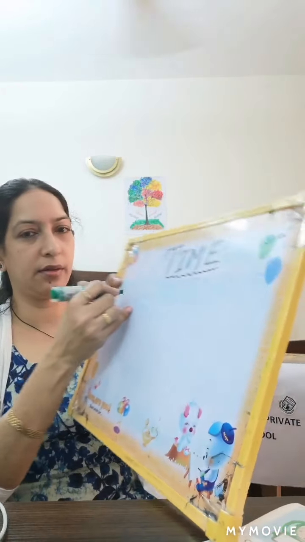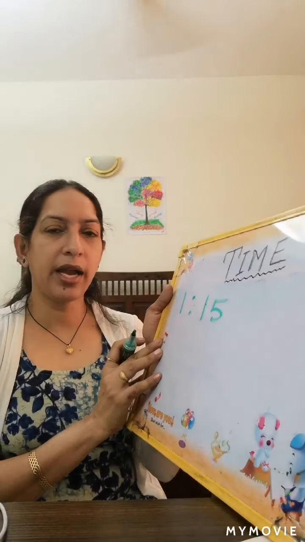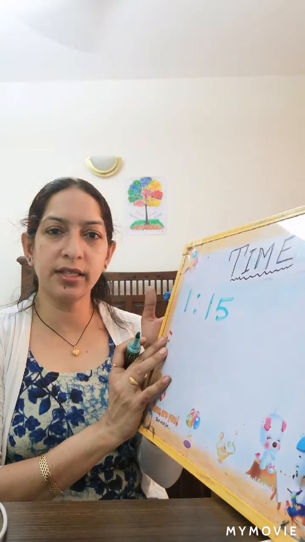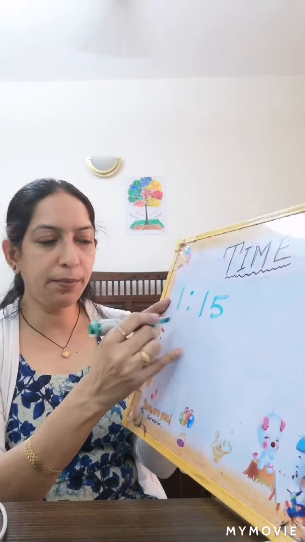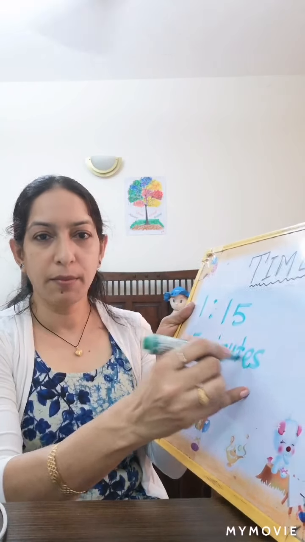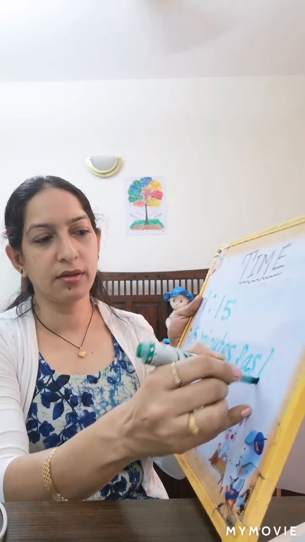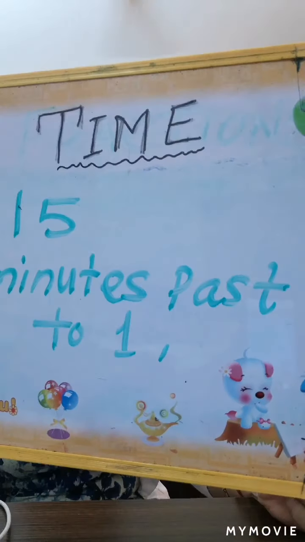In a digital clock, how do we write? In 2 ways, in digital way and analog way. So 1:15, we write in digital way, in a digital clock we write 1:15 in digits, and in an analog clock or in a sentence, how do we write in words? 15 minutes past 1. Okay? Right.